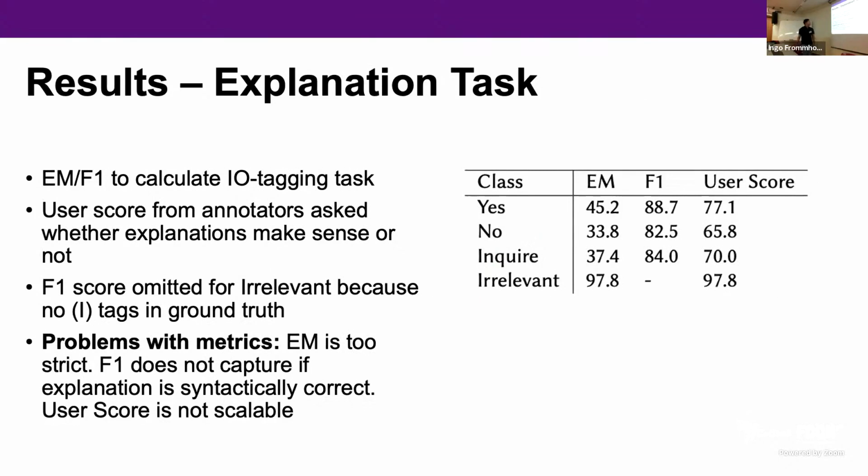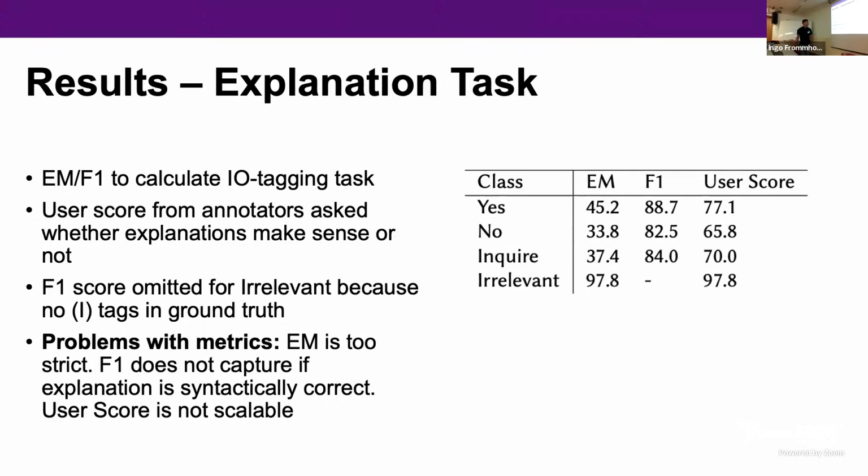In the explanation task, we used EM and F1 to evaluate the IO tagging task. So we could see those two benchmarks as well as a user score, which is manually asking annotators if they think that the explanation returned makes sense or not for that given conversation. And then we omit F1 for irrelevant because there are no I tags in the ground truth, so it would default to 0. A better metric in the irrelevant case is the exact match, because it's either blank or it's not, since there's no explanation for an irrelevant conversation.